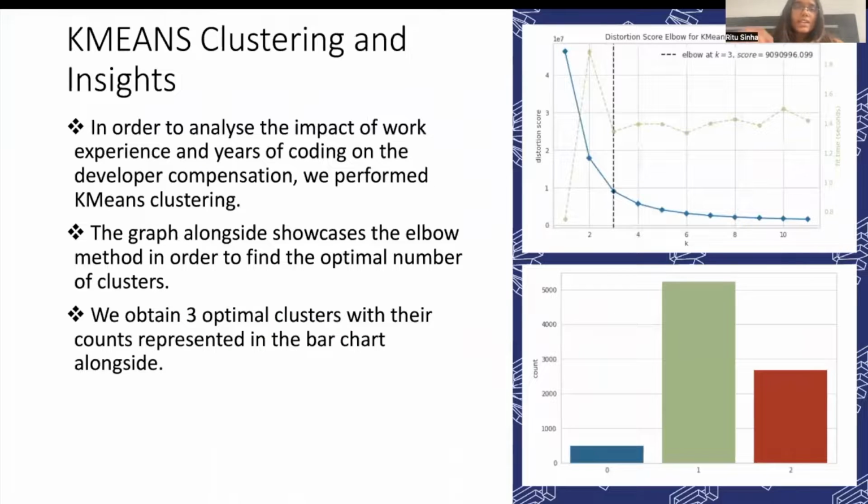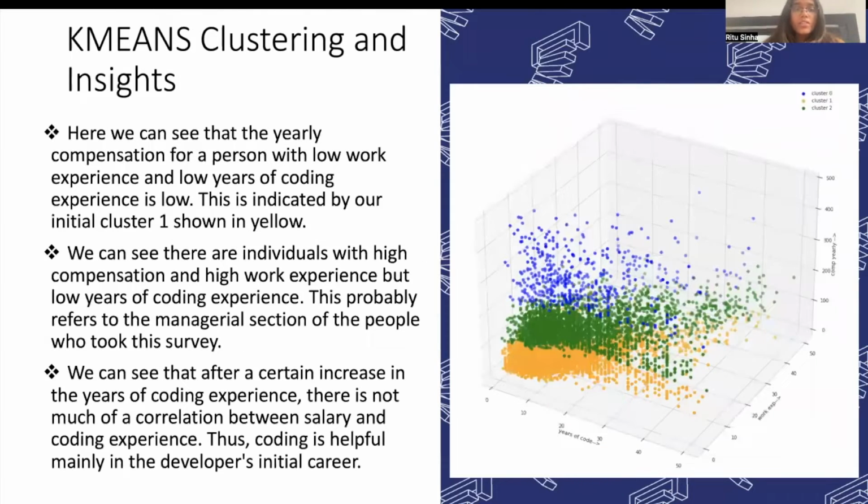In order to analyze the impact of work experience and years of coding on compensation, we perform k-means clustering with these features. We use the elbow method in order to find the optimum clusters, which were found to be 3. The counts of these clusters are represented in this bar chart. This is a 3D visualization of the clustering performance.